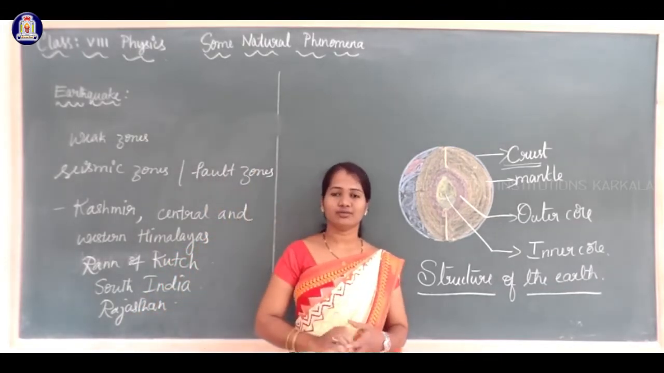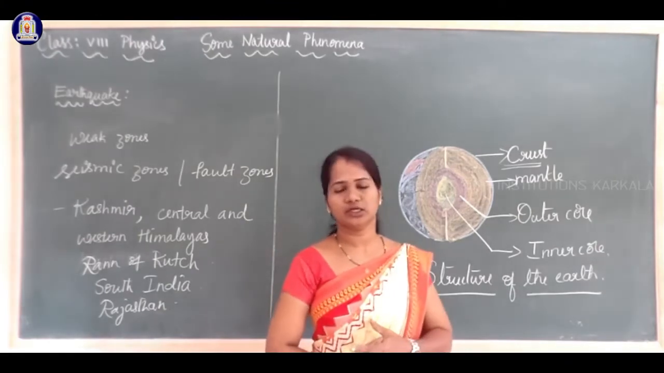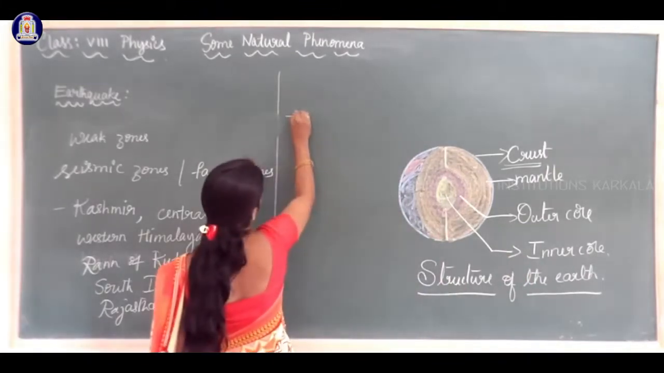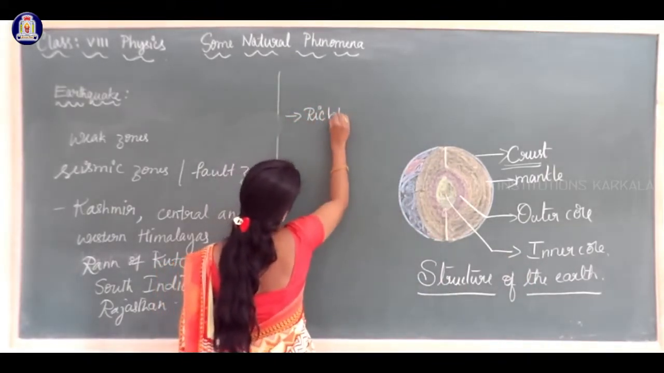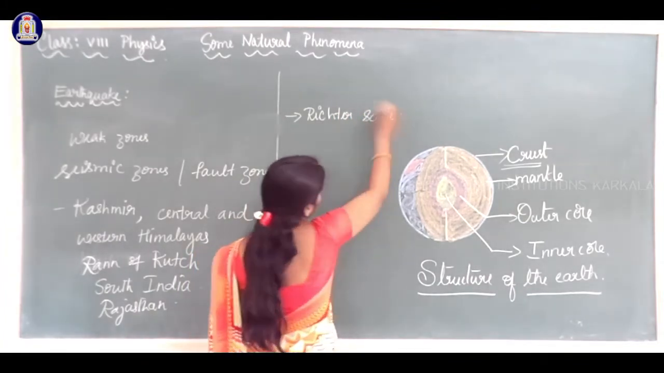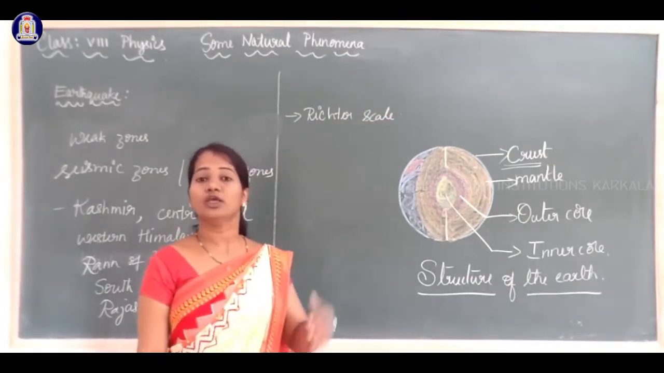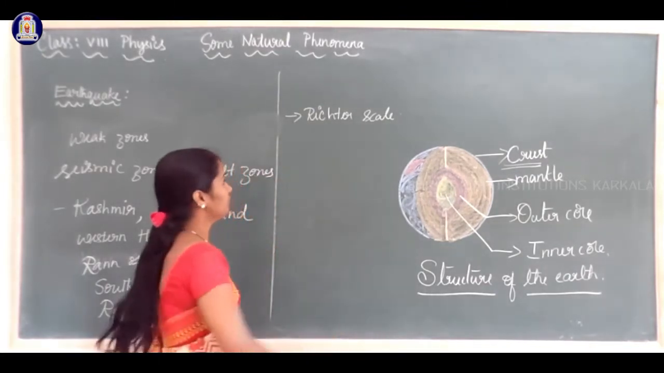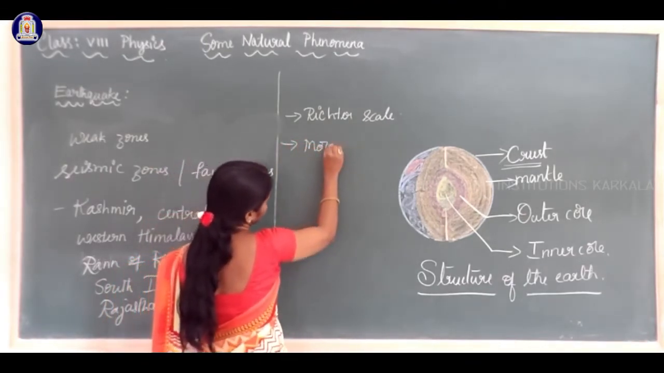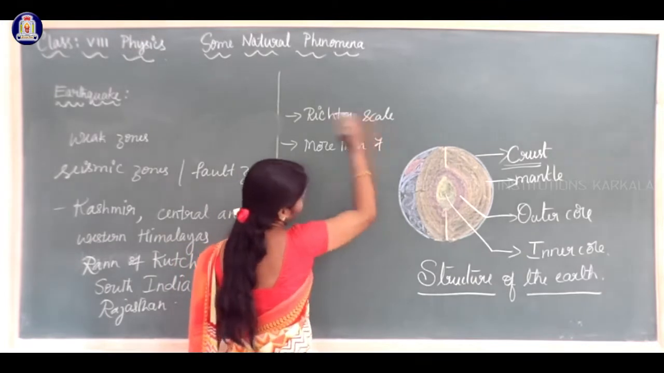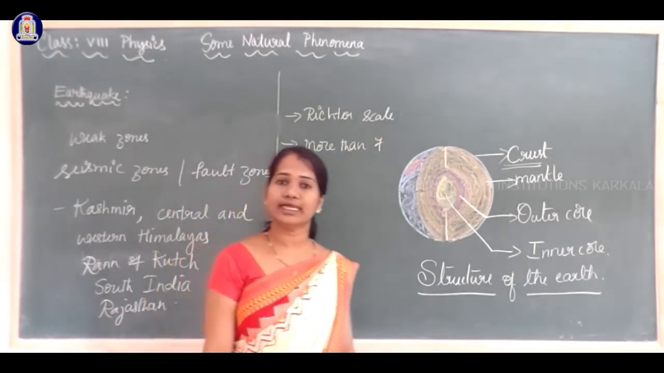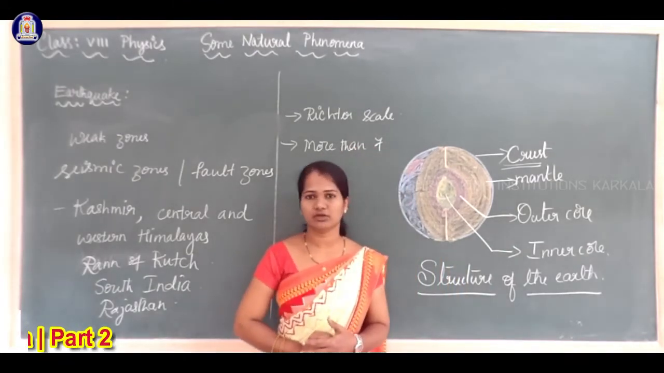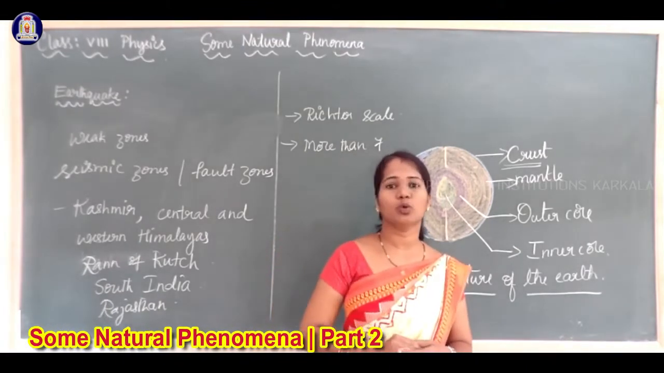Usually, the power of an earthquake is measured using a scale. That scale we call the Richter scale. The Richter scale is a device using which the power of an earthquake can be measured. If the value is greater than 7, it shows that the earthquake is a destructive one. The earthquake is more destructive if the value on the Richter scale is more than 7.